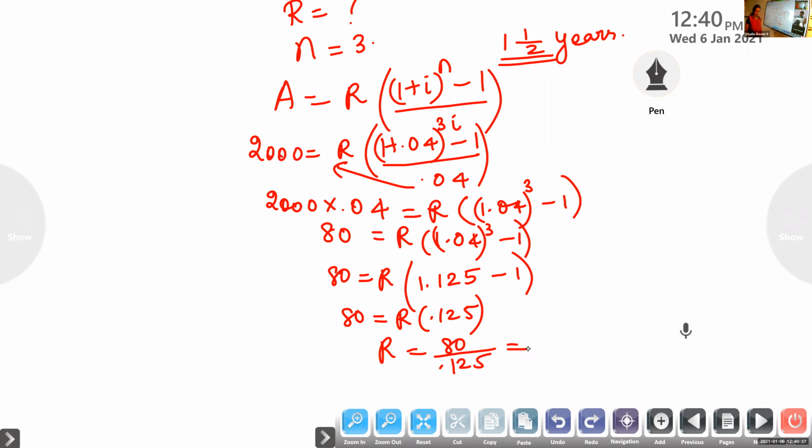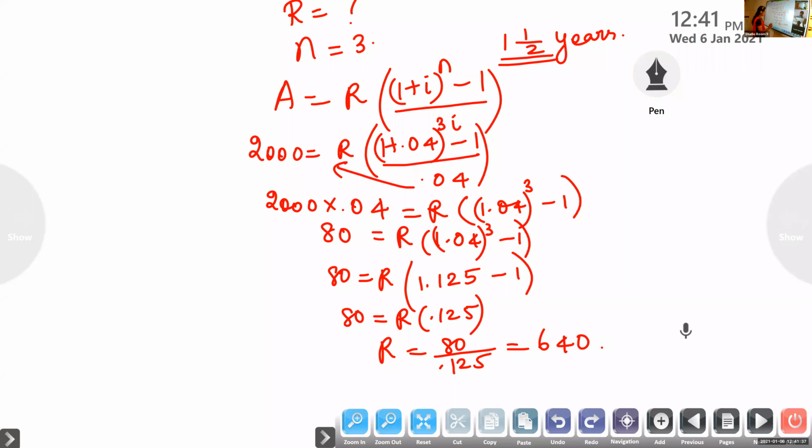Simplify, you'll get the answer. 640. Yes, it is rupees 640.